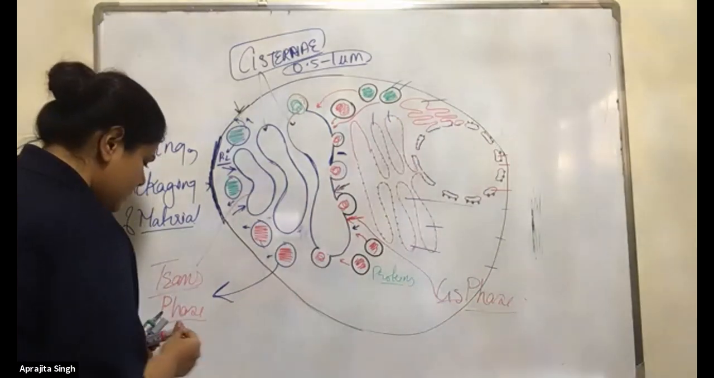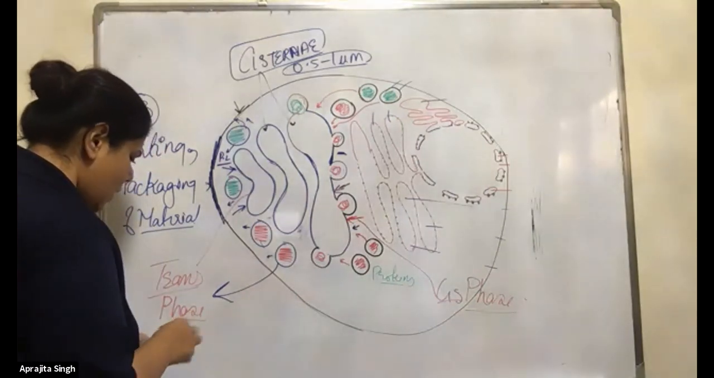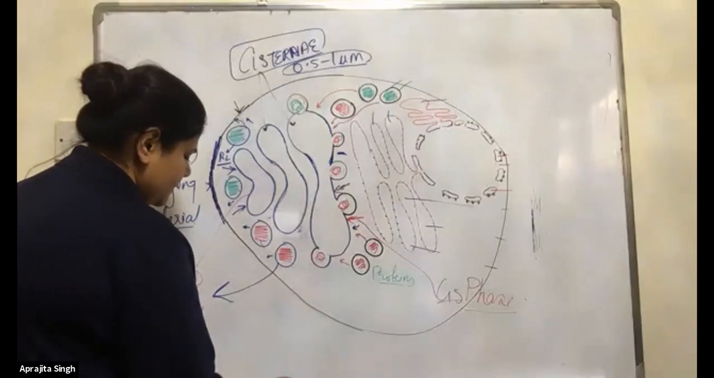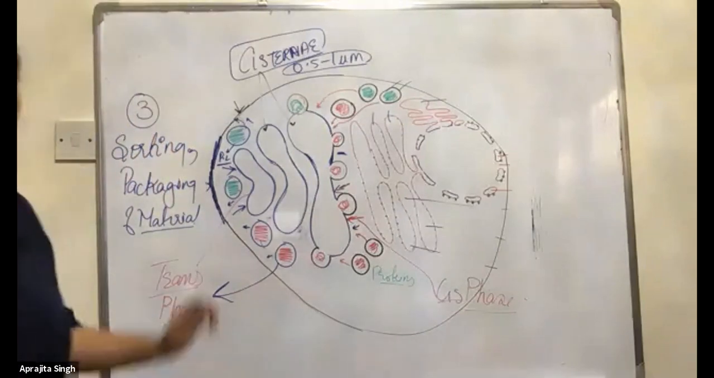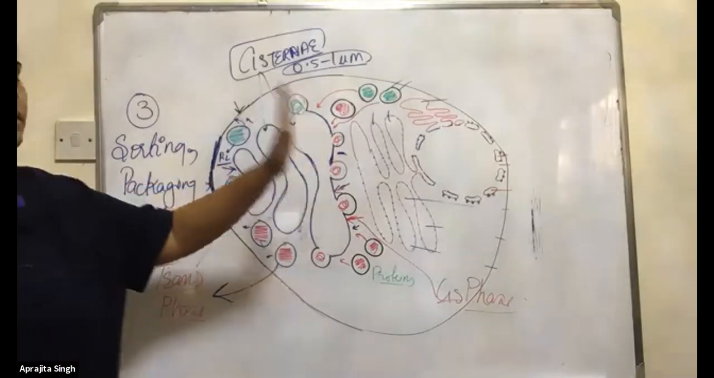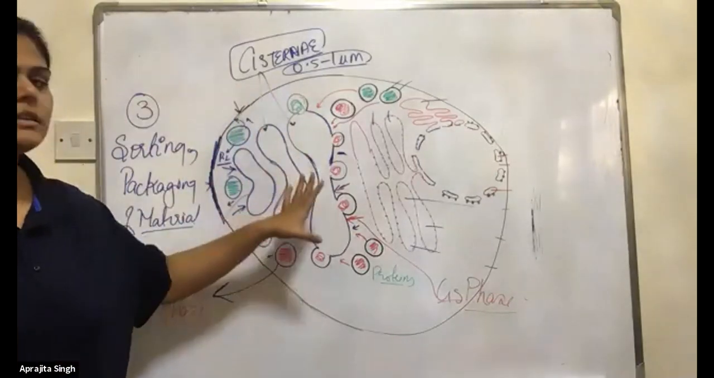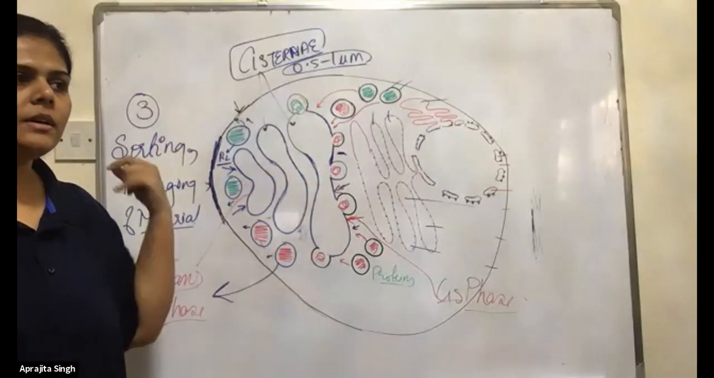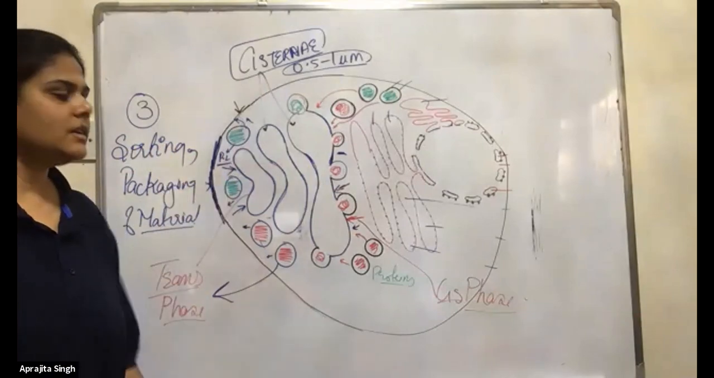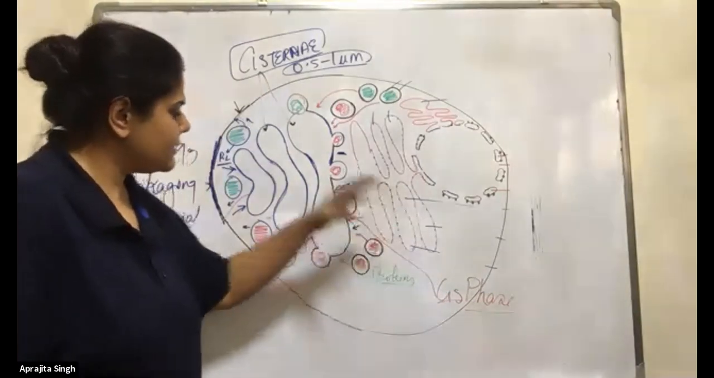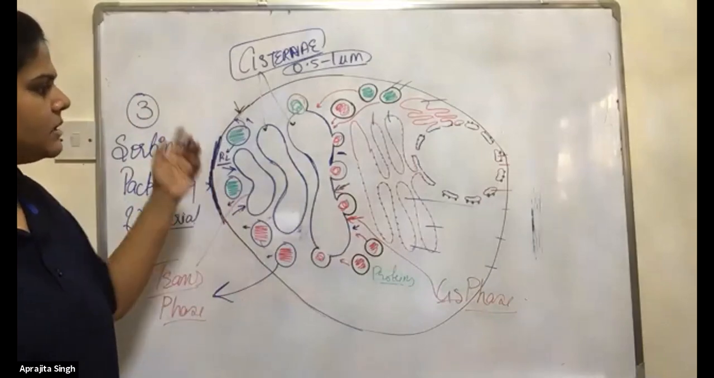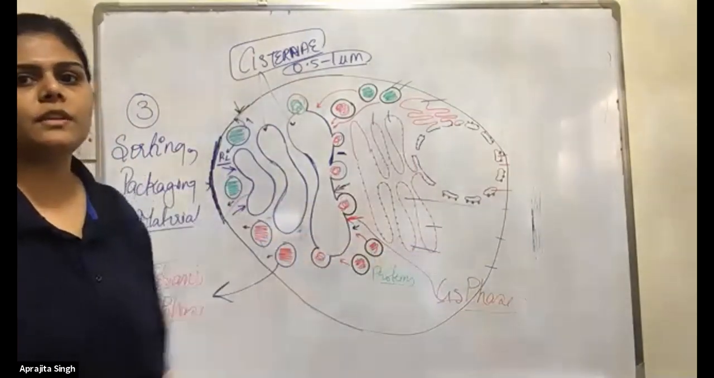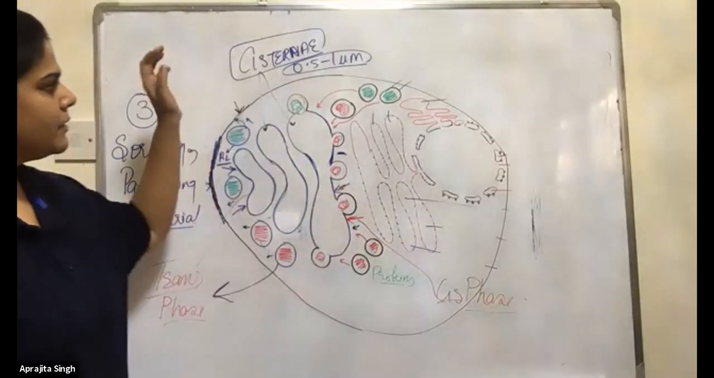Go through them, and if you have any doubt, we will discuss it in the next class. Quickly, now you can make the diagram completely and learn this diagram. If you learn this diagram, there is no difficulty in answering about the cis phase, the trans phase, the vesicles, and the role of the smooth and rough ER, everything.